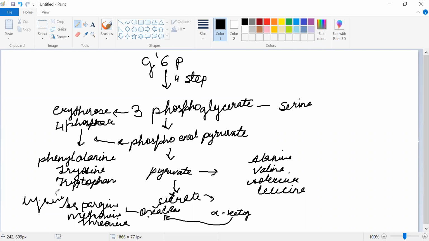Okay, here ketoglutarate will convert into glutamate, and glutamate will give you glutamine, then proline, and arginine.